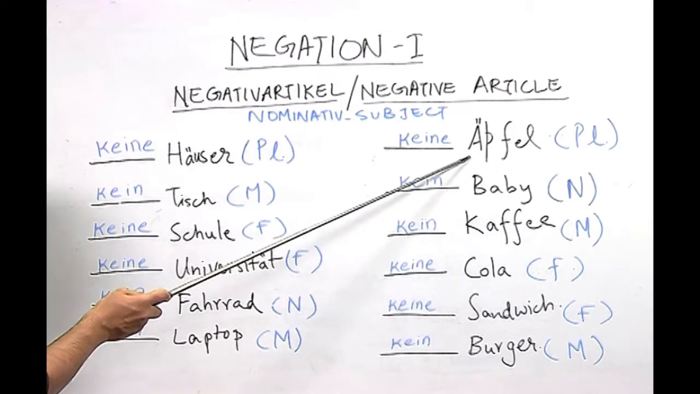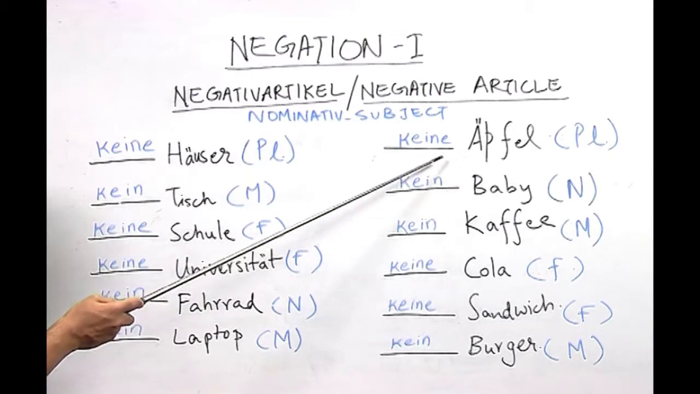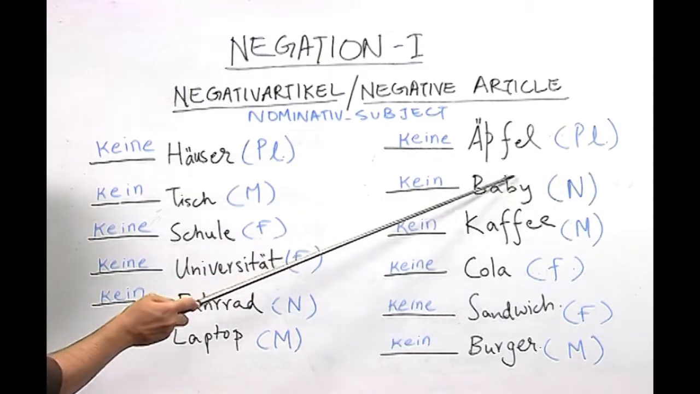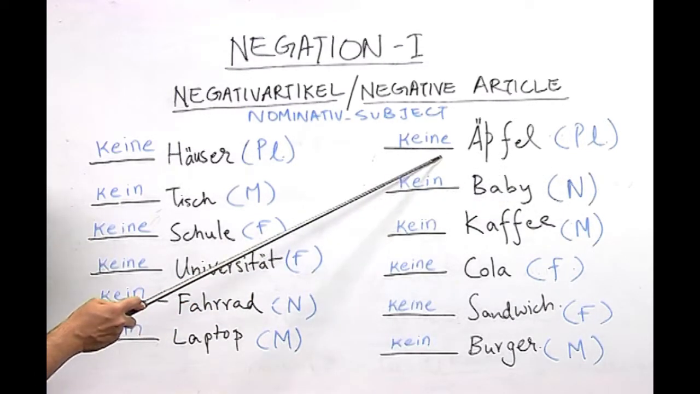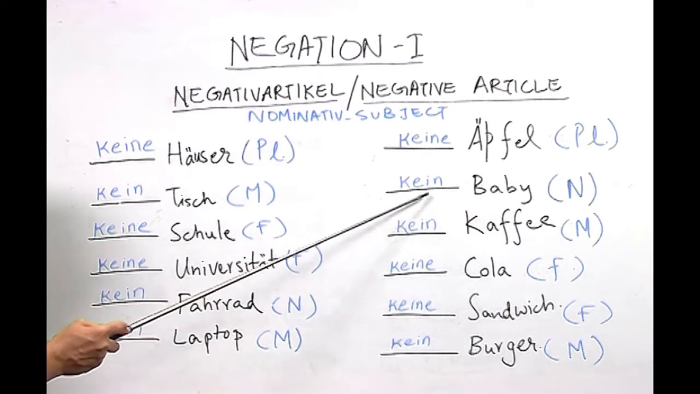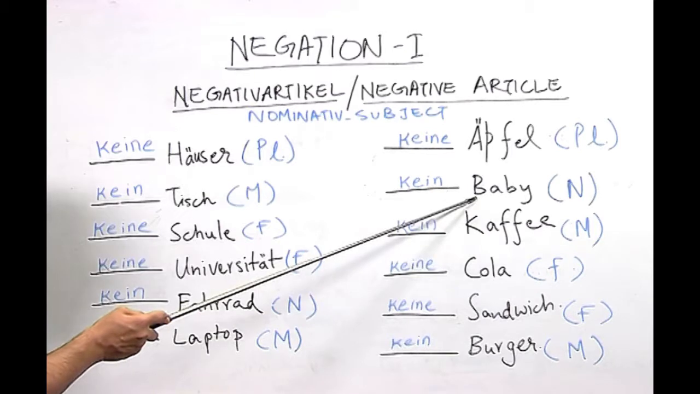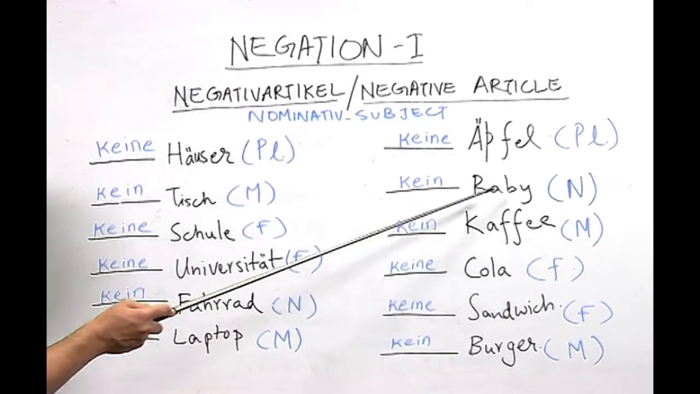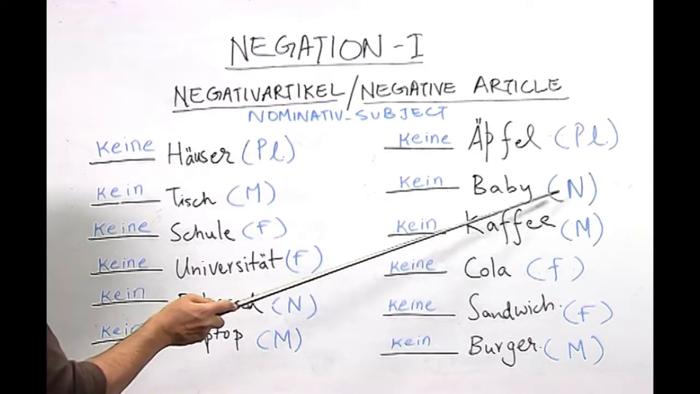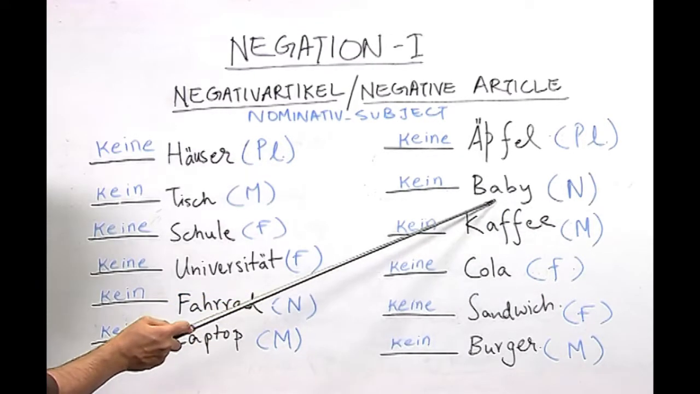You are familiar with this noun Äpfel, and our first student wrote the correct negative article for this plural noun which our second student wrote, which is keine, and our student then wrote the correct negative article for the word Baby, which is kein, and our second student wrote the article for this noun which is neuter, which is das Baby.